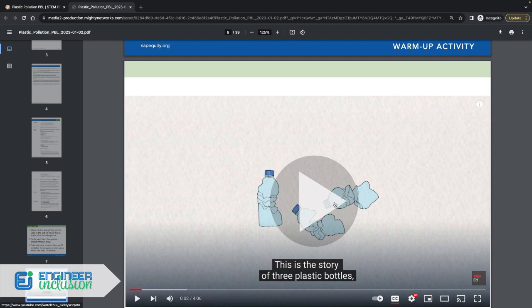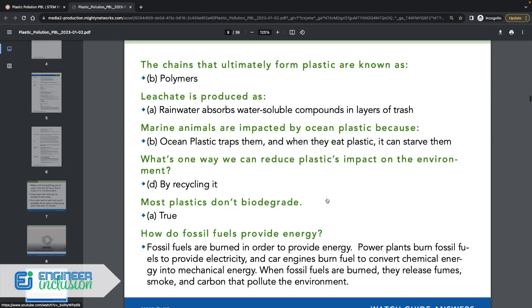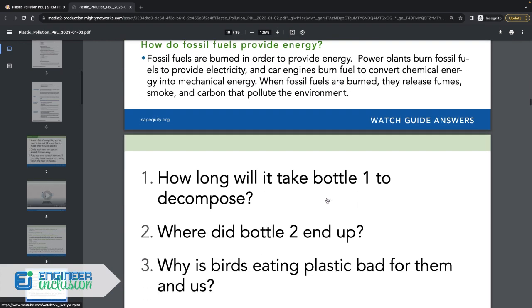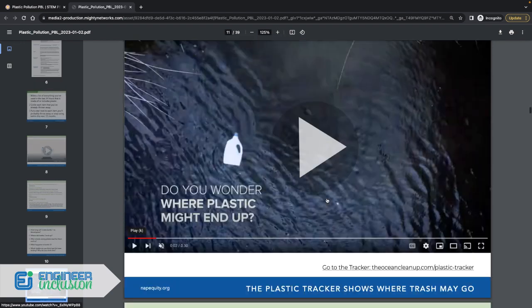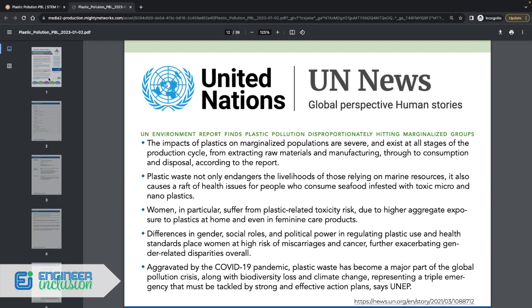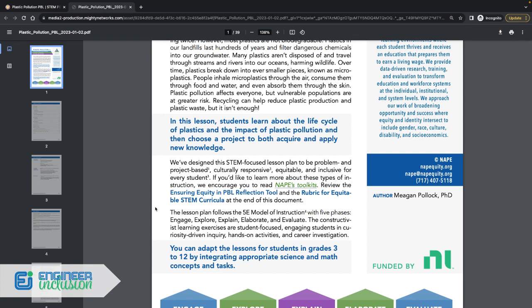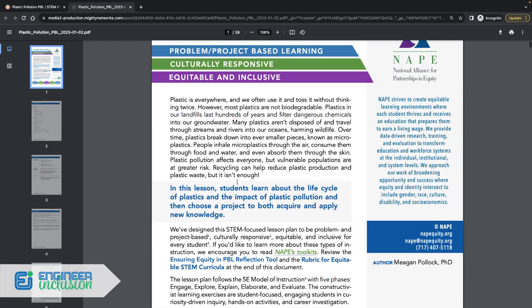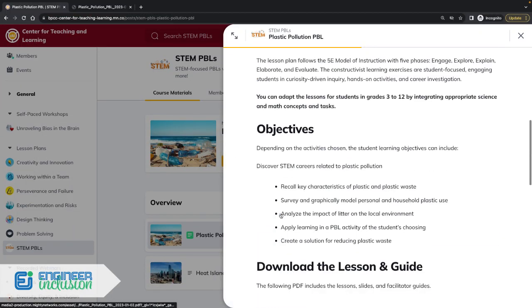I've got, like in this case, the video that they're going to watch for the warm-up activity embedded in this PDF. So you can click that, it will play it, or it will hyperlink to it and play it. There's the quiz on the screen. So again, this was a little bit different, and this is one I made for a client previously that's open source and that you can use, and that we hope people use, because again they're designed to be culturally responsive. They're designed to be more equitable and inclusive for every student. And so I hope that you will enjoy using those and sharing them with your colleagues.